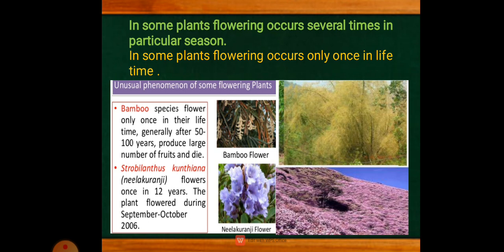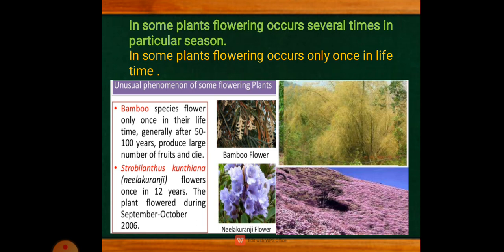You can see in the picture here the Neelakurinji flower. It is a single flower here, and you can see the huge bloom which has completely covered the hill. This type of flowers can be observed in areas like Tamil Nadu and Karnataka, the hill areas, only in the months of September and October, every 12 years, once in 12 years. So these all are examples.